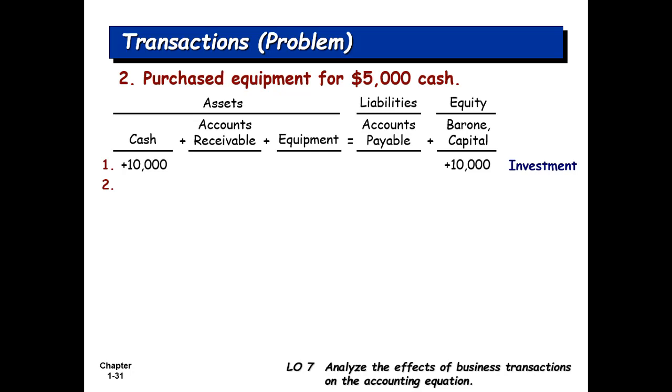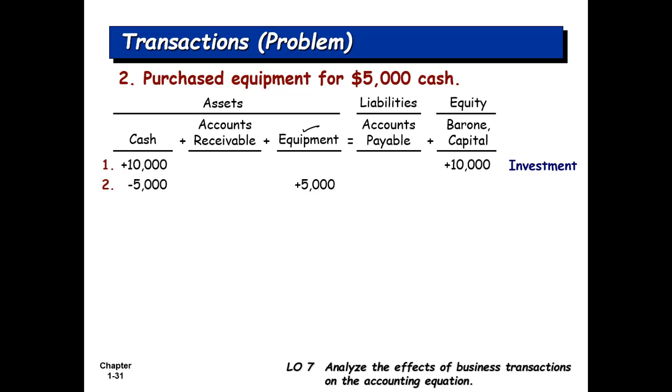Right, second transaction: purchased equipment for $5,000 cash. Now the business has purchased equipment. That means there needs to be an increase in equipment. So you can see there is an increase in the equipment.